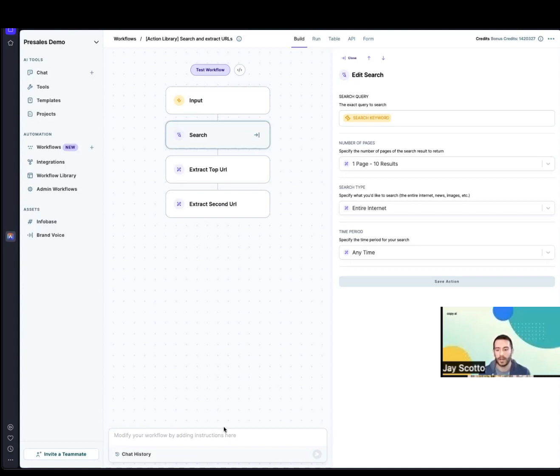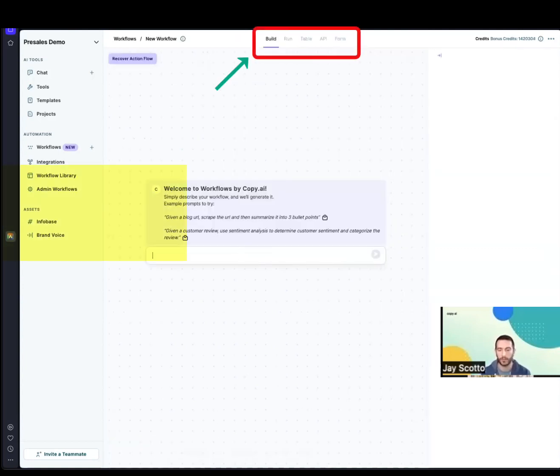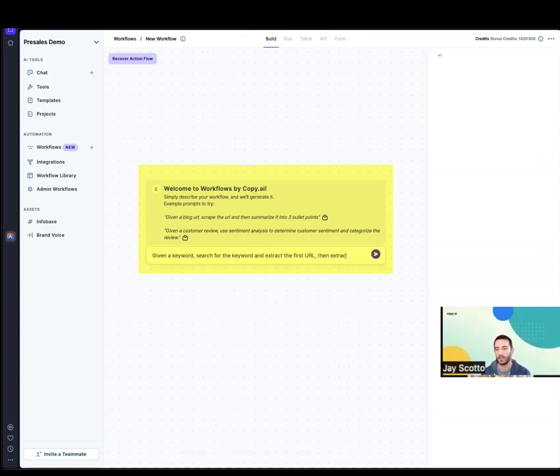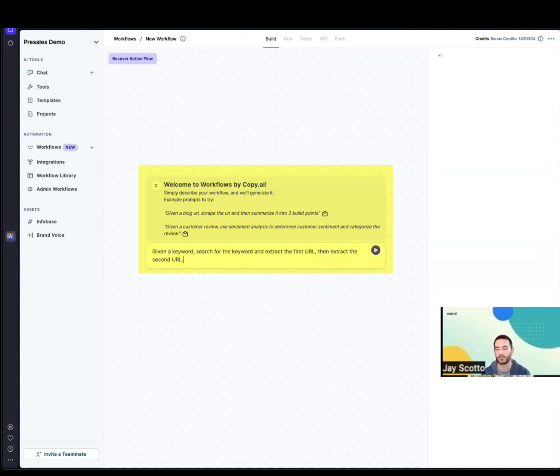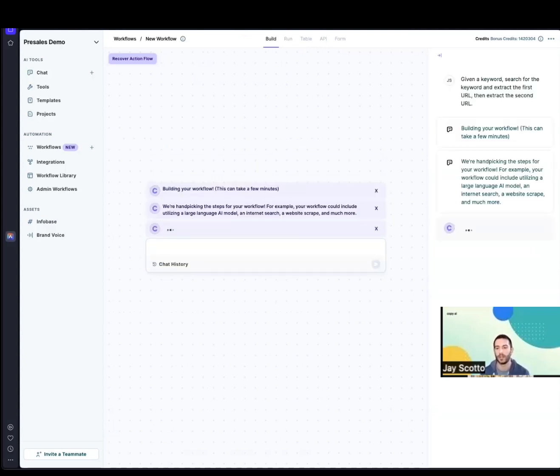So I can say to the workflow builder, given a keyword, search for the keyword and extract the first URL, then extract the second URL. And what the workflow builder is doing behind the scenes is taking our simple instructions and transforming them into our purpose-built workflow with the steps that we needed to follow.